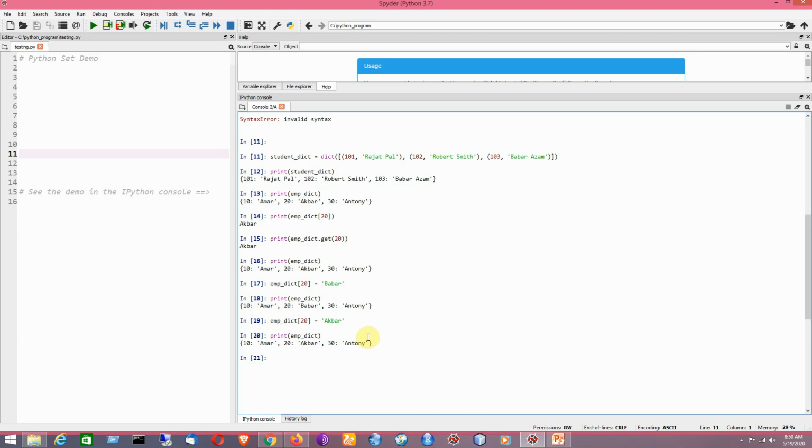Say for example, I am having an item, say for example 30. Now I am going to check whether this item is present in this dictionary or not. So that can be written by using if else statement.